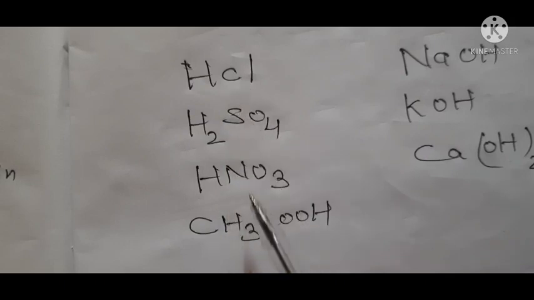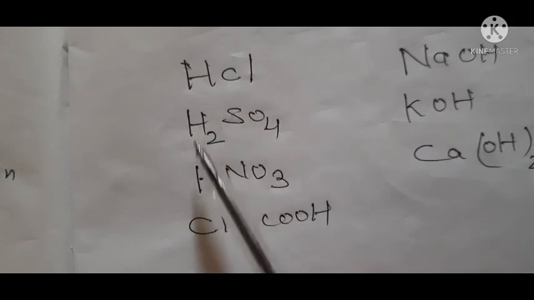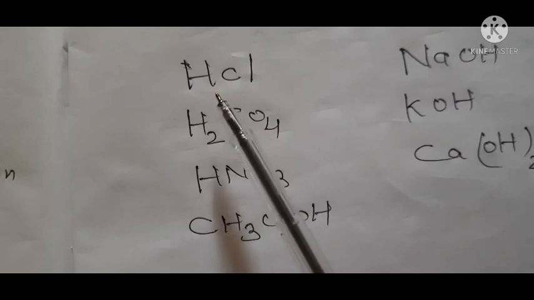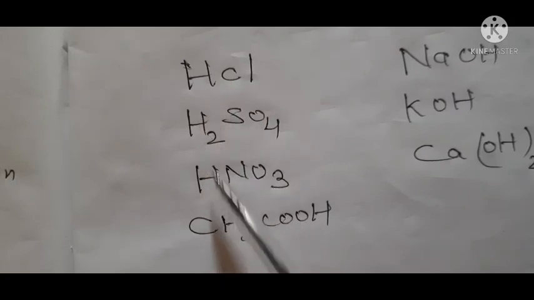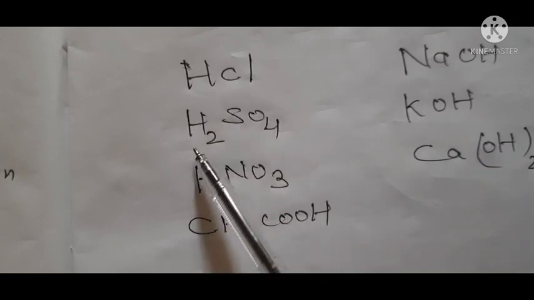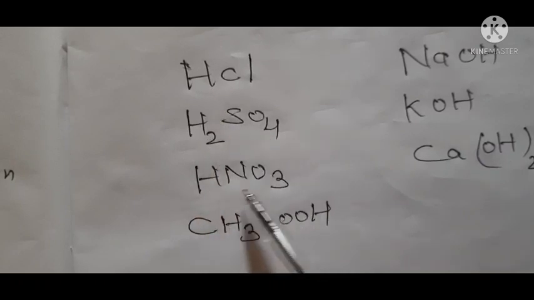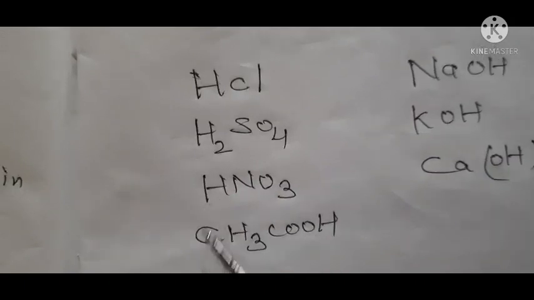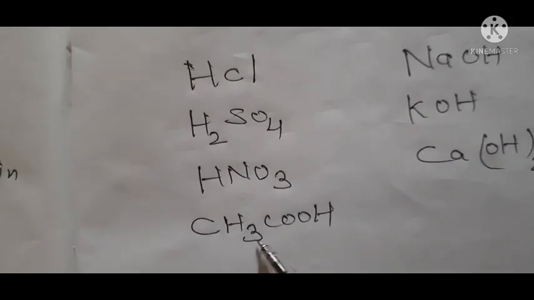Can you see? These all are acids. What is common in all these acids? Hydrogen. This H is common in all these acids. In HCl there is H, in H2SO4 there is H. This is nitric acid, it also has H. This is acetic acid, an organic acid, it also has H. That means hydrogen is present in all the acids.